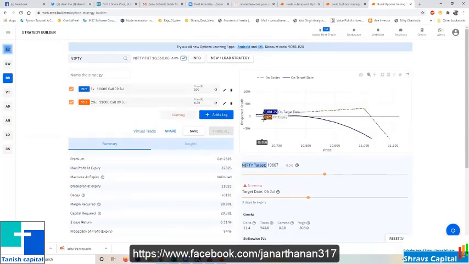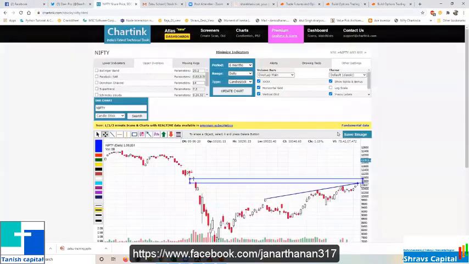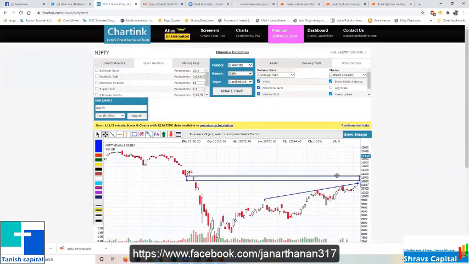But before initiating your trades, just check your chart. Maybe it can go here, right? What if it goes here suddenly, one candle just like this, a single day candle forms? We cannot deny it, because in the past it has formed like that.